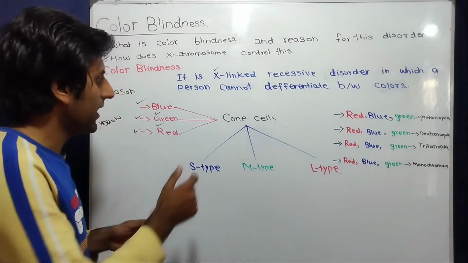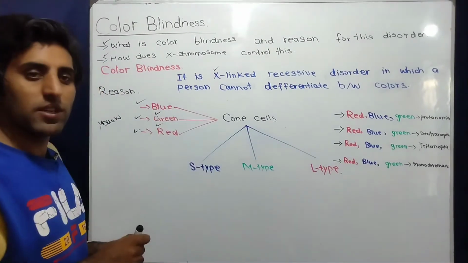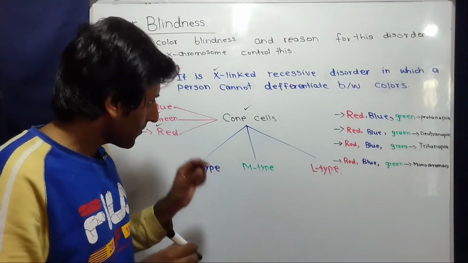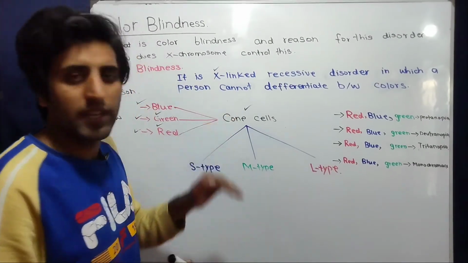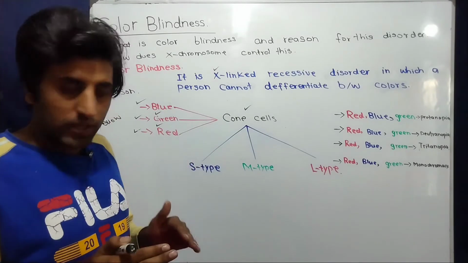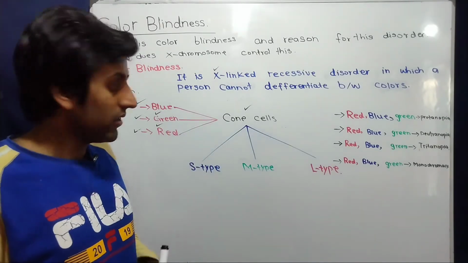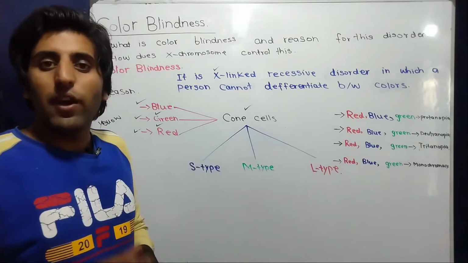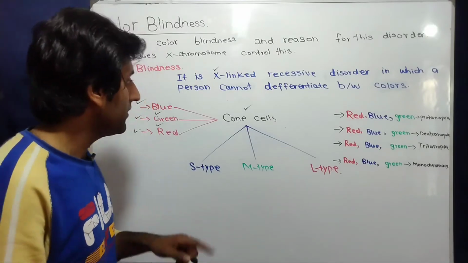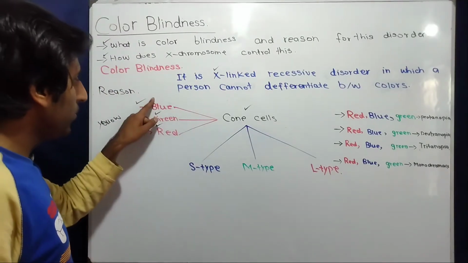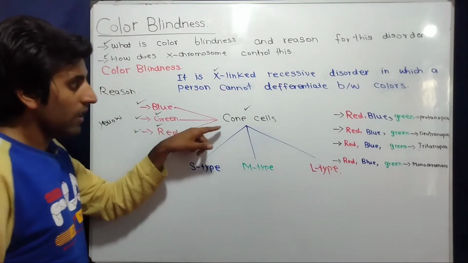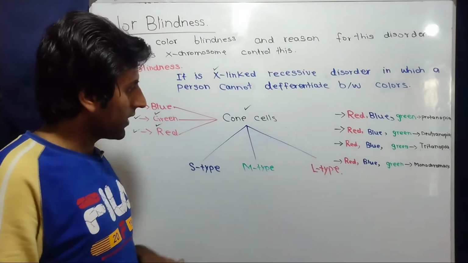Now these three basic colors, blue, green and red, are detected by specialized cells present in the retina of the eyes. These specialized cells are called cone cells. Now the question is, how do these cone cells detect these colors? What do they have inside them which enables them to detect these colors? Actually, these cone cells have pigments inside them which absorb light of different wavelengths. These pigments can absorb light of blue, green and red wavelengths, and thus they enable these cone cells to detect these different colors.